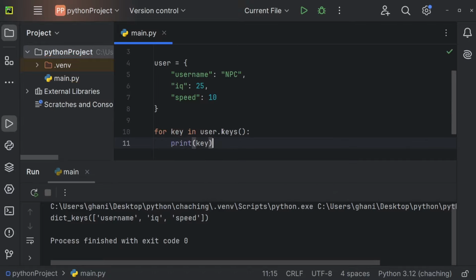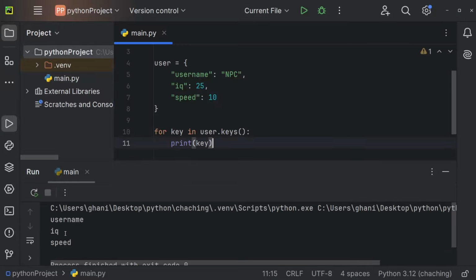And now let's just print the key. Because this here returns an array, and for every single iteration, key will now hold one of the keys. So in the first iteration, key will hold the value username, second iteration IQ, third iteration speed. And we're just going to print out the key for every single iteration. And you can see we're getting in the console username, IQ, and speed.